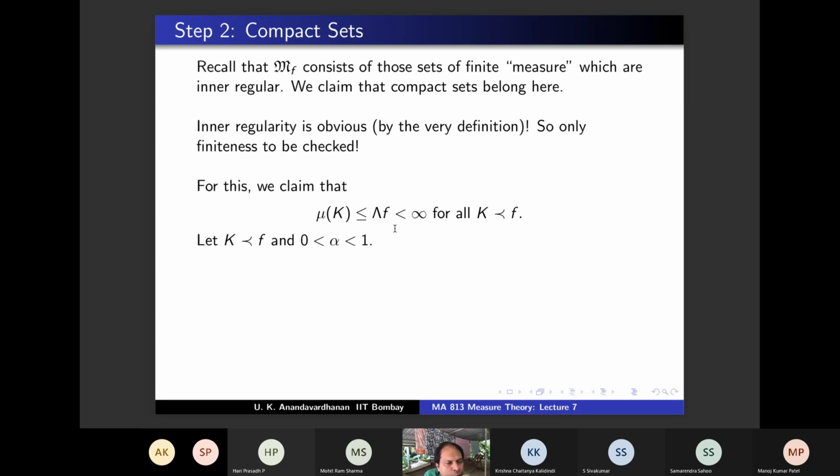What am I likely to show? Finally, you have to show it's less than or equal to lambda f. So what do you think I will show? Less than or equal to alpha times lambda f, or alpha inverse times lambda f? Now that there is an alpha on the slide. Alpha times lambda f, or another candidate is 1 by alpha times lambda f.